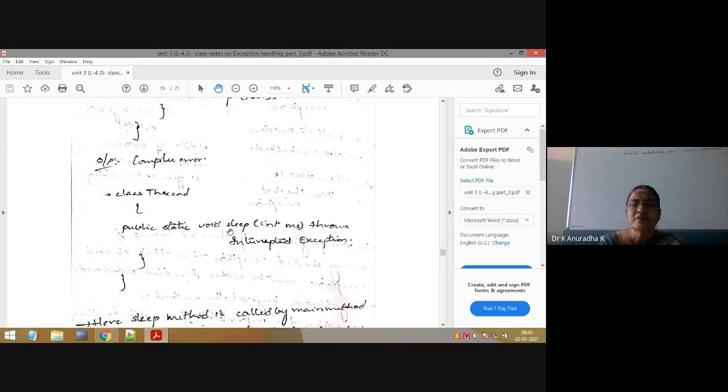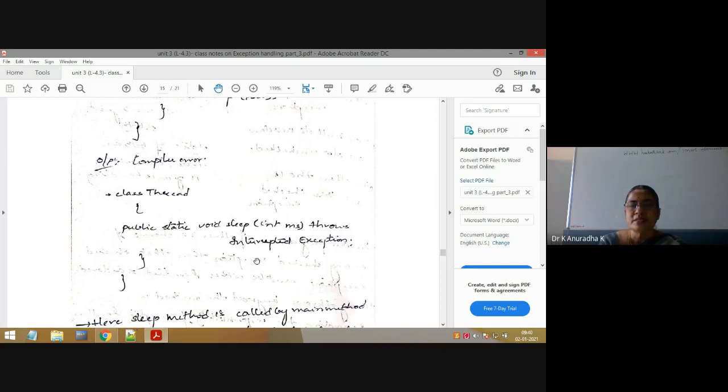Here Java developers used sleep method throws InterruptedException. So for the sleep method there are two ways to handle this InterruptedException: either write try catch blocks inside the sleep method, or along with the sleep method in the same syntax write throws InterruptedException.